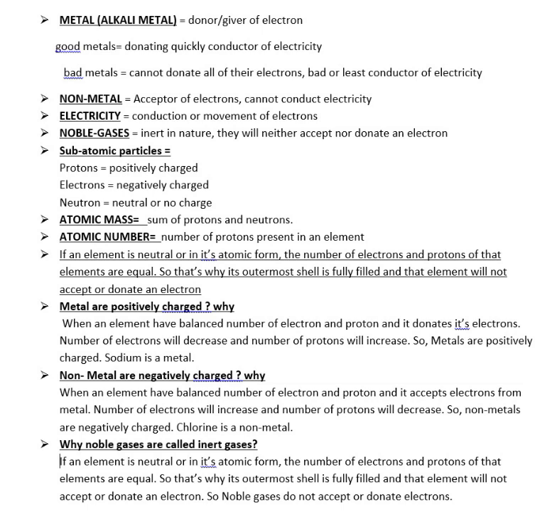Why are noble gases called inert gases? Because when elements are in their neutral form, they don't have a need to accept or donate electrons. When they feel that they are getting unstable or have an odd number of electrons in their outermost shell, they have to react to make it even. If they are metals, they would react and donate. They will get rid of that extra odd number which is inducing instability.